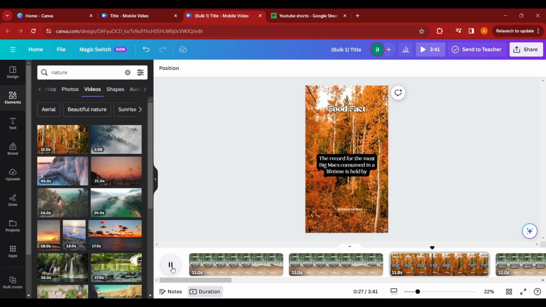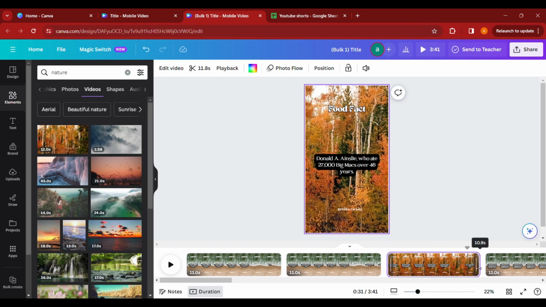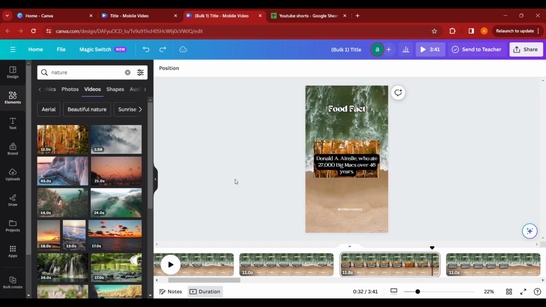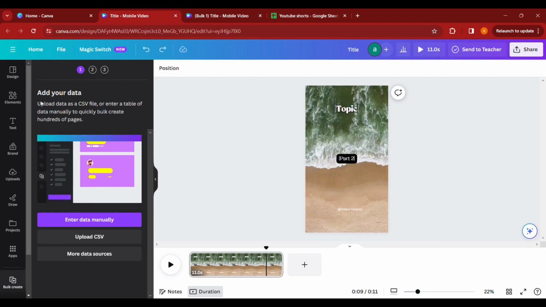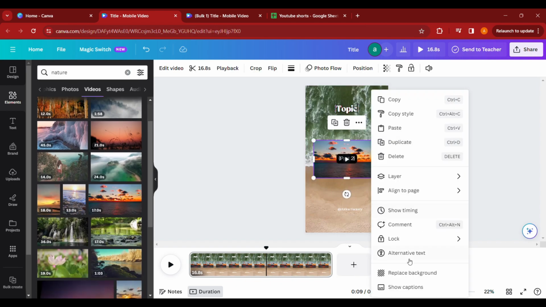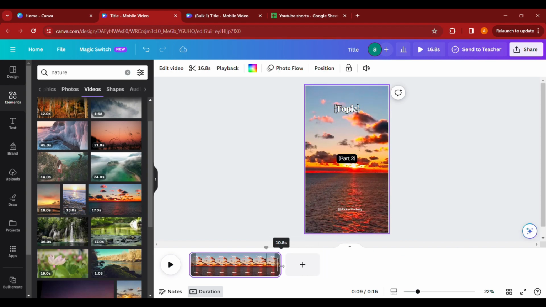That is going to take a lot of time and effort, and I am not going to do it for all 100 shorts. And I don't want all of my shorts to have different backgrounds either. This brings us to our second way, because of which I selected only 20 facts from the data we have. Go to the previous tab, and in Elements, choose the desired video you want and set it as a background. Please note that the timings of the short will change to the time of the background video which you selected, so make sure to adjust it to the desired length.